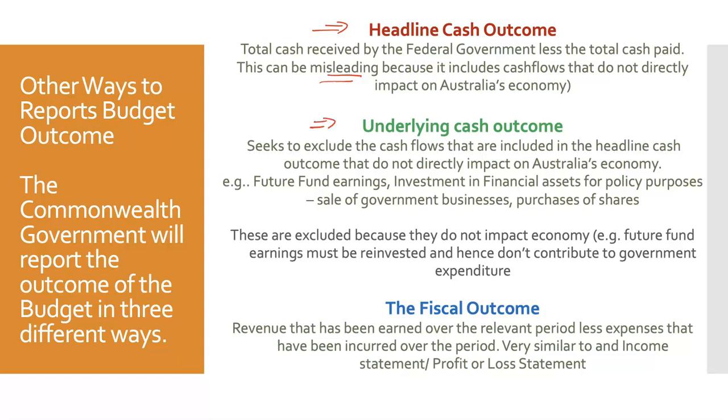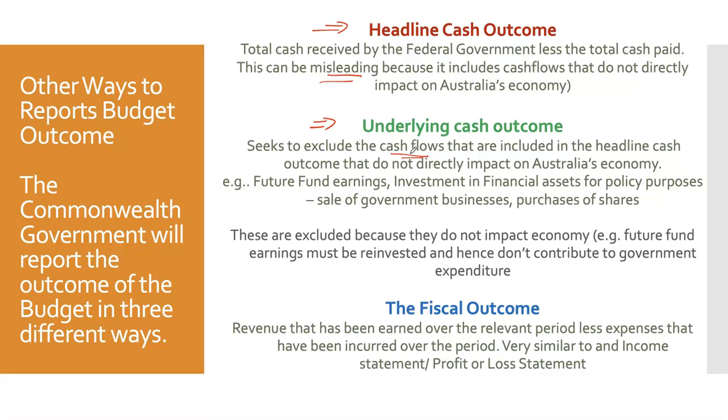And another way is underlying. And you're seeing the same terms as in inflation, headline and underlying. This seeks to exclude the cash flows that are included in the outcome for headline, but aren't going to actually impact the economy or are significant one-offs. These are things like future fund earnings, investment in financial assets, sales of government businesses, purchases of shares. So these are really one-off things. Or for example, the future fund, this is excluded because it doesn't impact the economy because future fund earnings are reinvested.